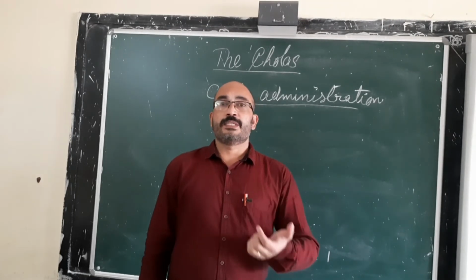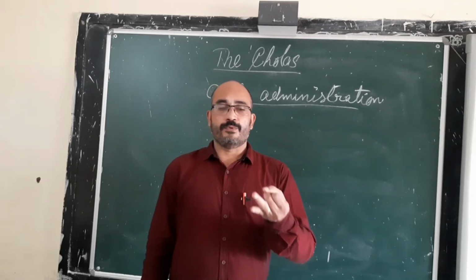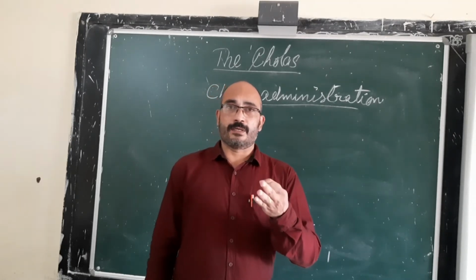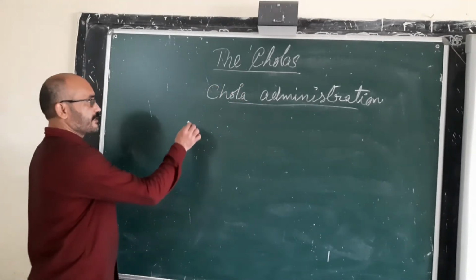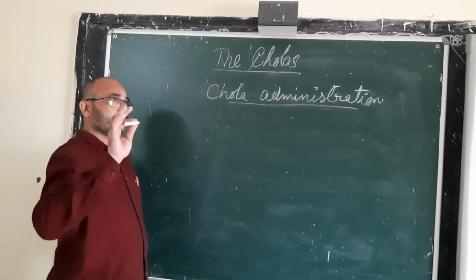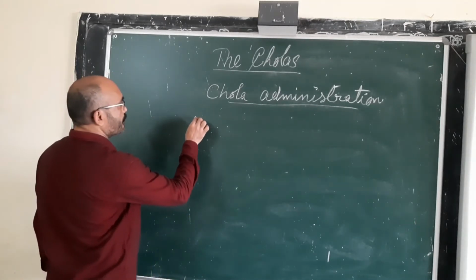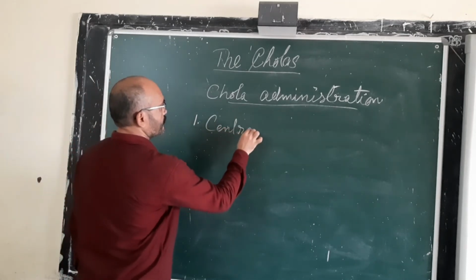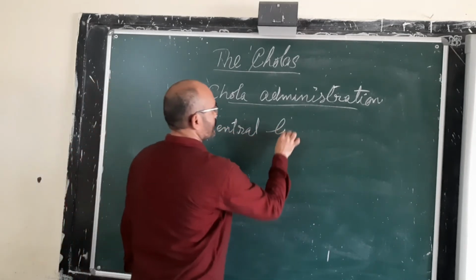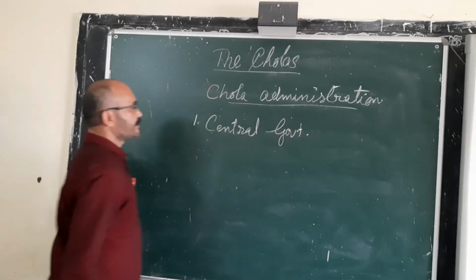Mainly two parts, but we can say three parts. First one, central government.